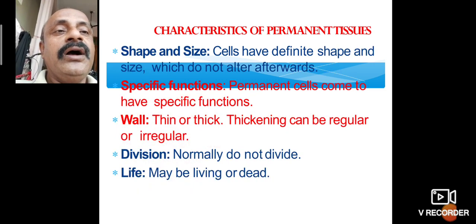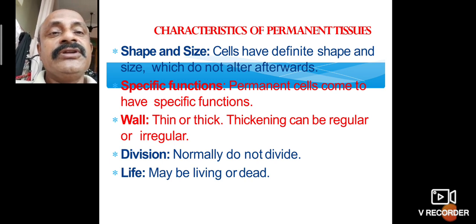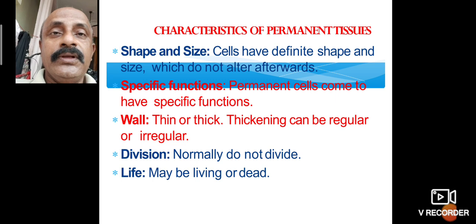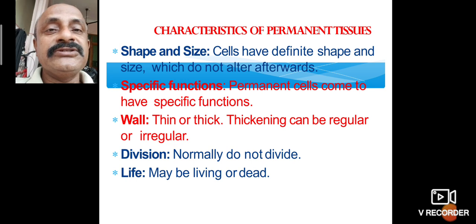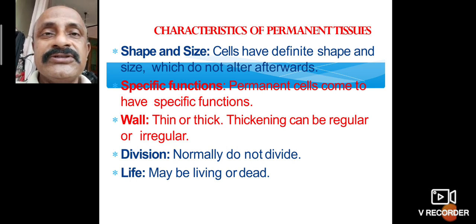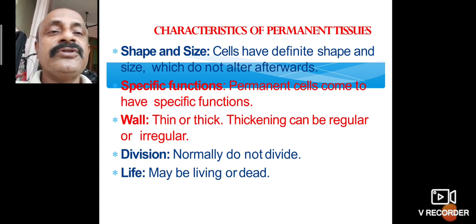The characteristics of permanent tissues: shape and size. Cells have a definite shape and size which are not altered afterwards. Then the specific function: permanent cells come to have specific functions. The permanent tissues have specific functions, such as structure, growth, development, storage, and transport of mineral nutrients. So these are the specific functions of the tissues.